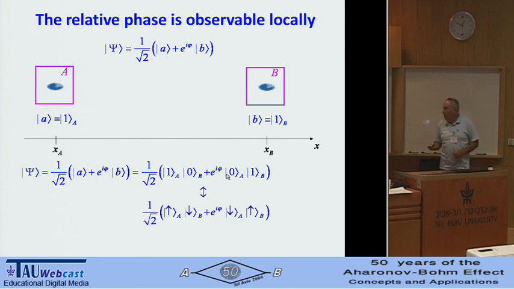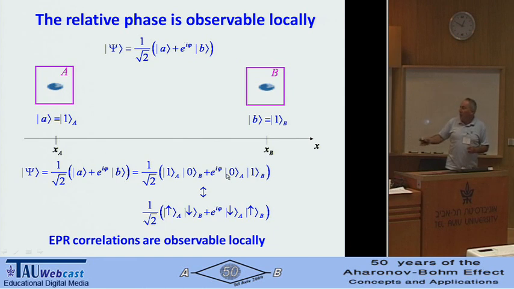This looks like an EPR state, and we all know that with the EPR state, when we have two spin-half particles, the EPR-Bohm state, we can find the phase because there are correlations. EPR states are all anti-correlated. Change the phase, they are not correlated. Looking at local correlation, the EPR correlation is observable locally, and therefore we can find the phase. Again, we cannot find it on one particle, but this is not important. All this experiment can be done on an ensemble.